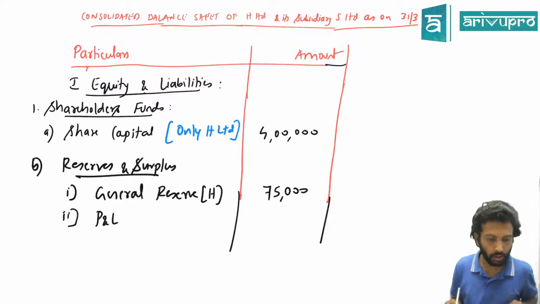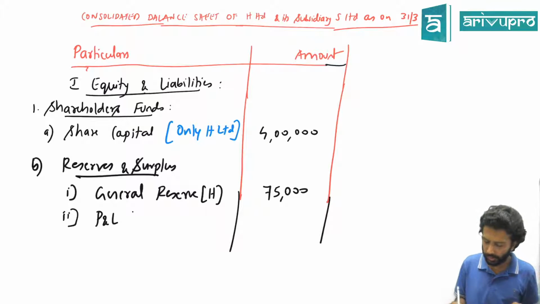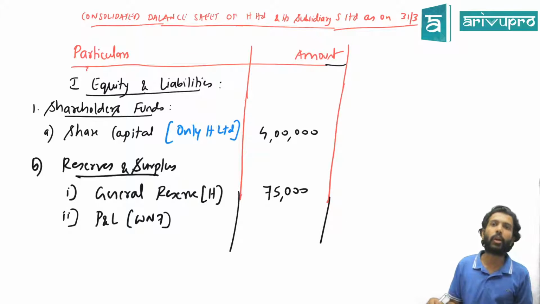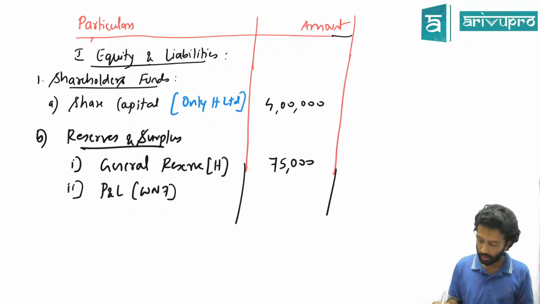P&L account. P&L account, will you take 45,000 or did we do any working note? We did working note number 7. How much is working note number 7 saying? 66,250. So that is your consolidated P&L balance amount. Is that okay? Yes, sir. So how much is this? 66,250. Are we fine? Sir, doubt, sir.